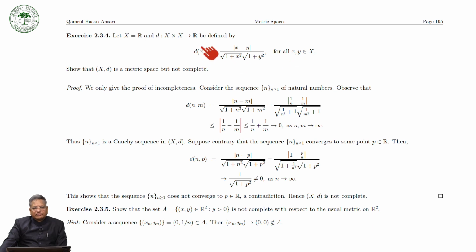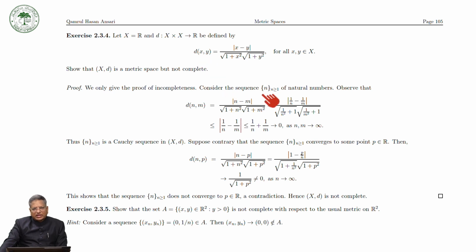Okay, so first you have to prove that this D is a metric on R. I left this for your exercise, but I will give you the proof of the incompleteness. We will prove that the set of all real numbers R with respect to this metric is not complete. So again, we will try to find a sequence of real numbers that is Cauchy but not convergent.